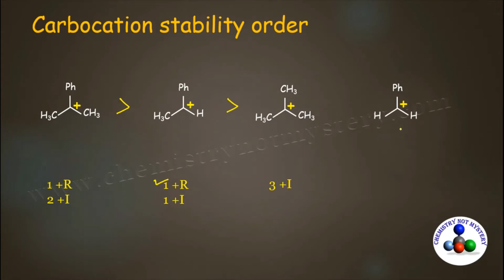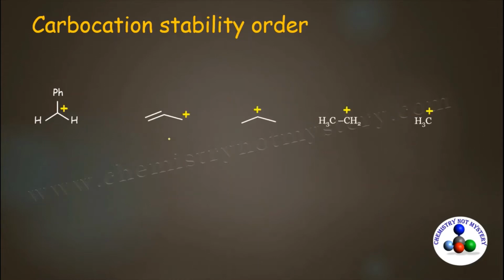Now compare the stability of the next carbocation. Because of one phenyl group, there will be 1 plus R effect. And in this carbocation, there are 3 plus R effects. This carbocation is a tertiary carbocation and this carbocation is a primary carbocation. So obviously, this will be more stable than this one.